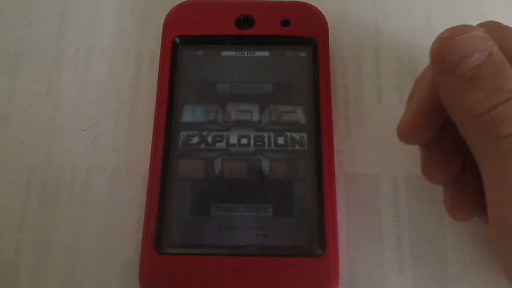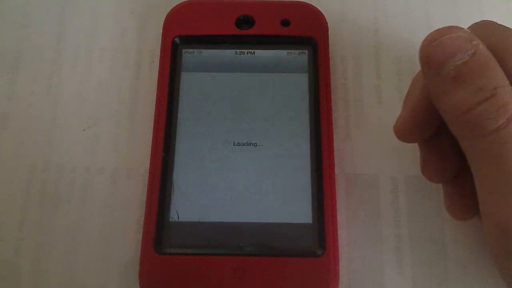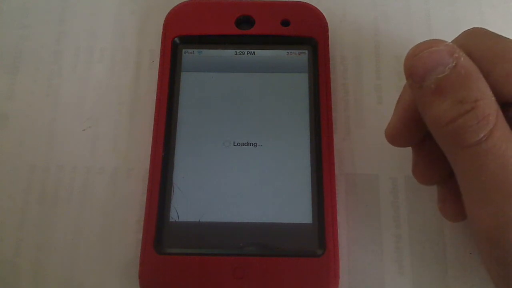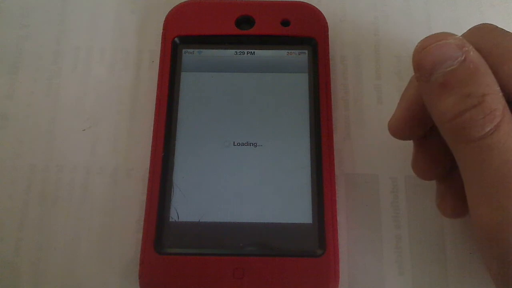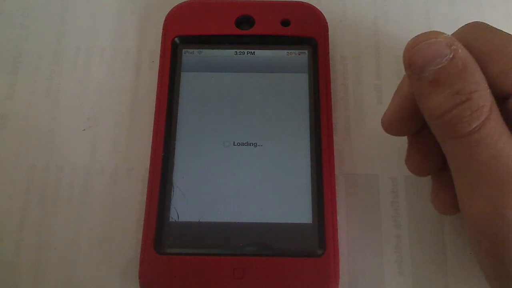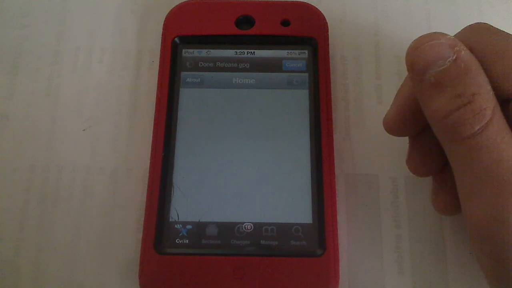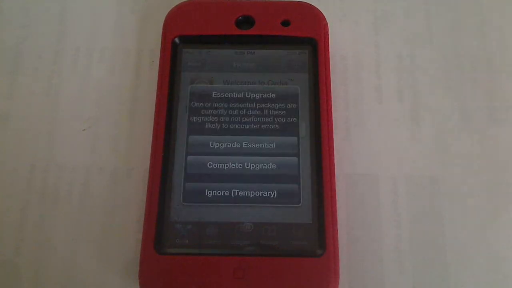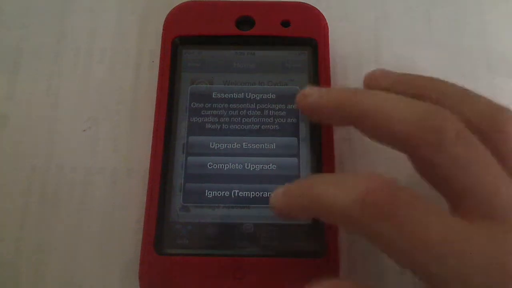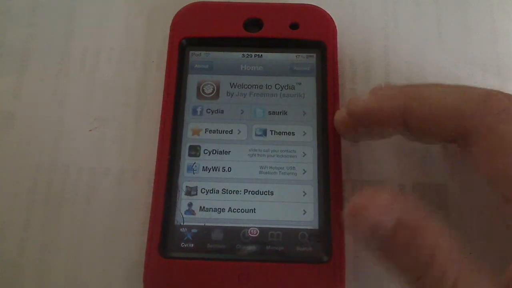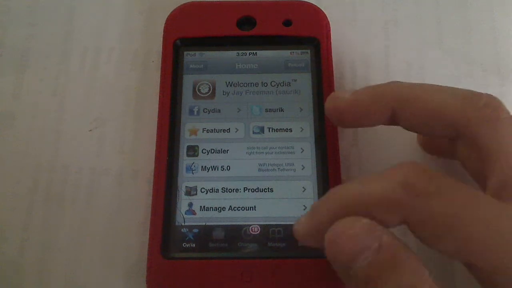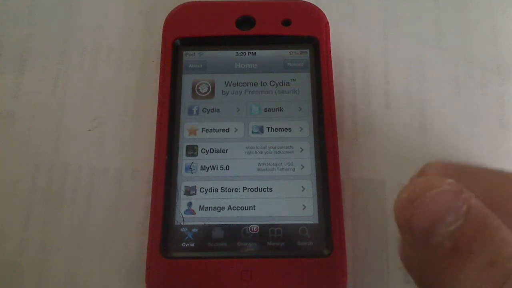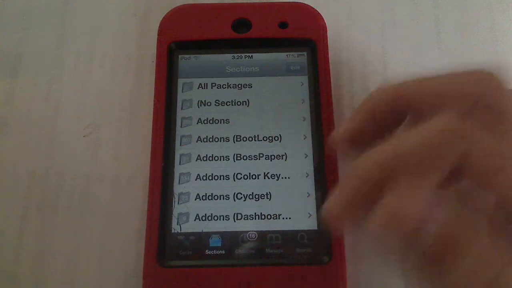Alright, so first you're going to go into Cydia. Right there. Once it loads up, you're going to do a bunch of stuff. Sorry. I can't pause this because I'm recording it on like a camera, so it's kind of screwed up. So you're in Cydia. You're going to click Sections right there. You can see it. Alright, there we go.